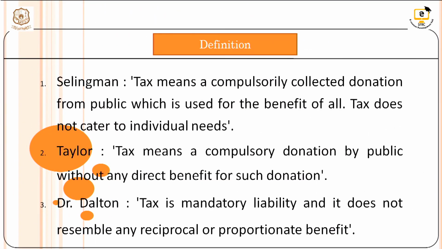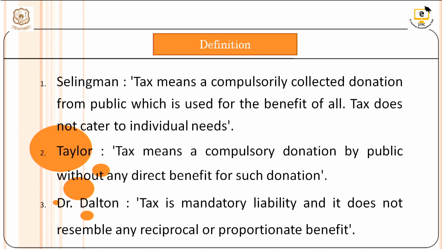Next we see the definition of taxes. According to Seligman, tax means a compulsory contribution collected from the public which is used for the benefit of all. The tax is not catered to individual needs. That means the tax is collected from the individual by the government. That amount is utilized for public welfare. That is not utilized for individual needs.